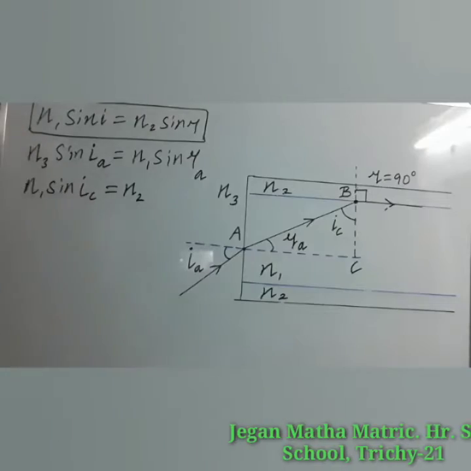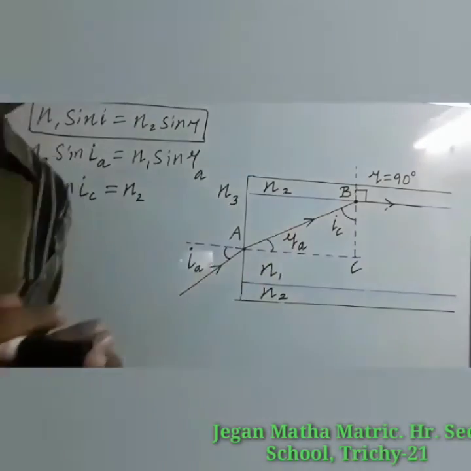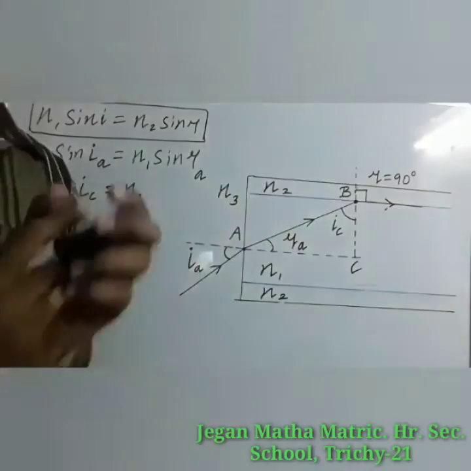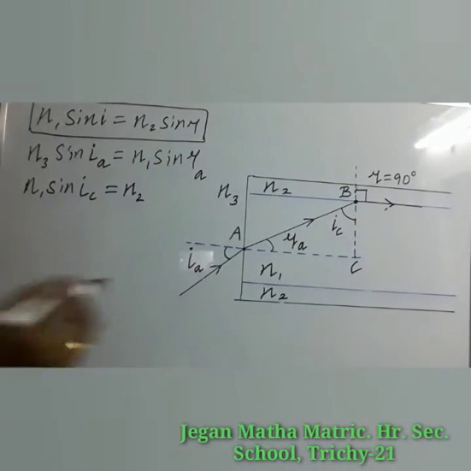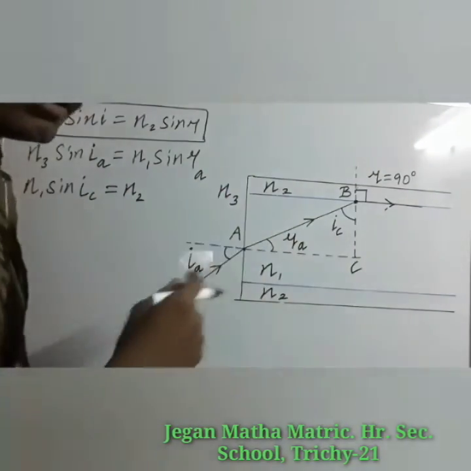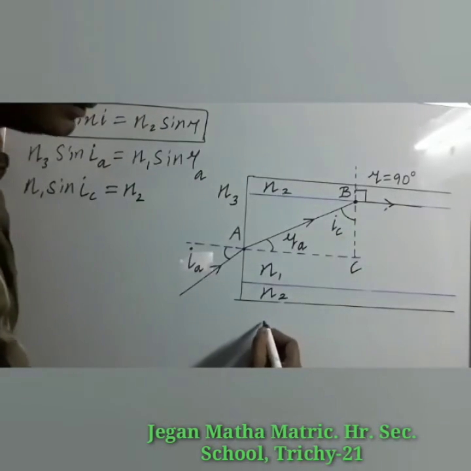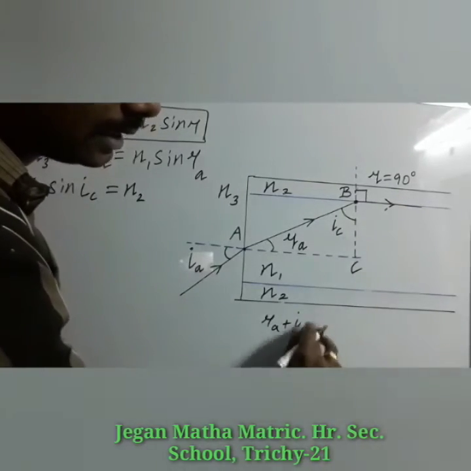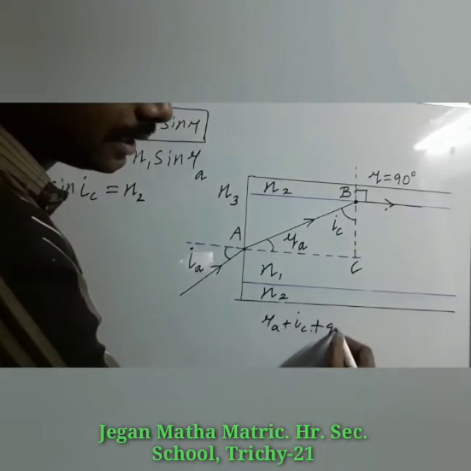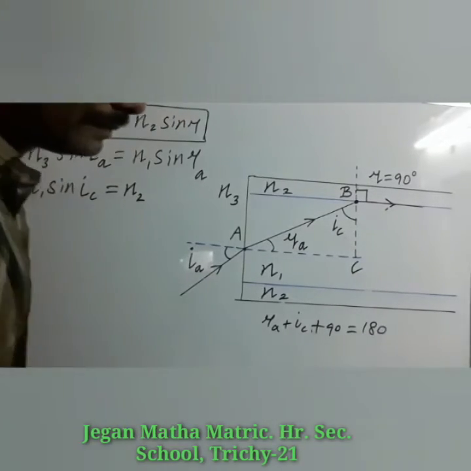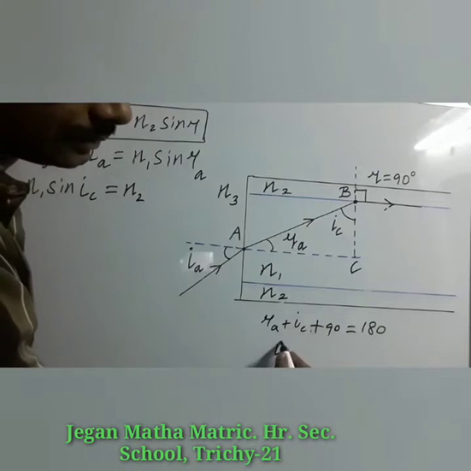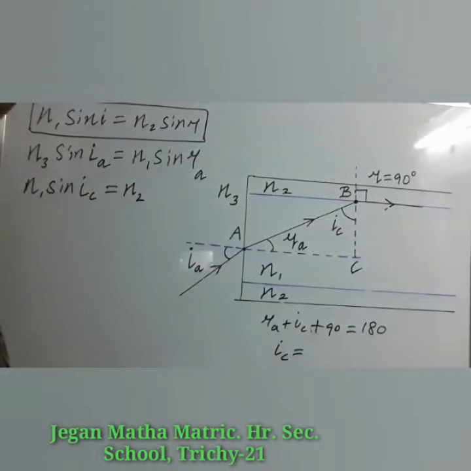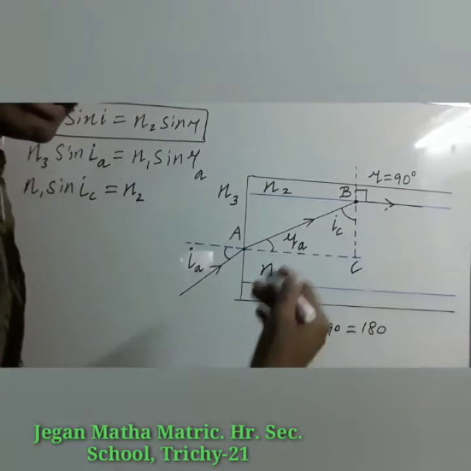From the right angle triangle ABC, we can find the value of IC. How can we find it? The total angle in the triangle will be equal to 180. So what are the angles there? RA plus IC, since it is a right angle triangle, plus the third angle 90 degree, that is equal to 180. You have to find the value of IC, the critical angle, so 90 can be taken to that side. 180 minus 90, 90.